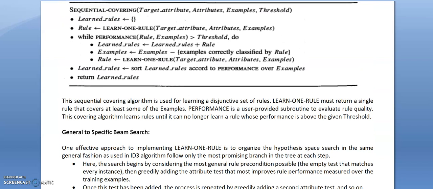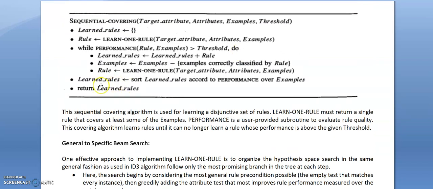Now once you get the set of learned rules, we sort the learned rules according to their performance over the training examples, that is the accuracy parameter. When we get some new target instance or test instance which needs to be classified, we apply those rules on our test data and predict the class label.